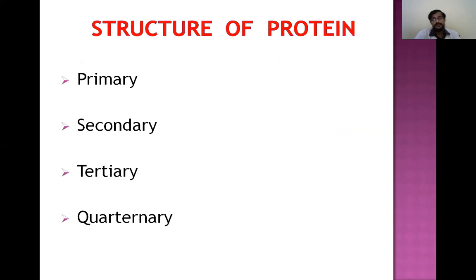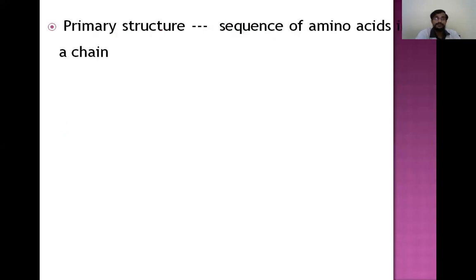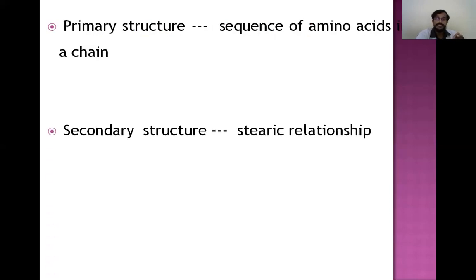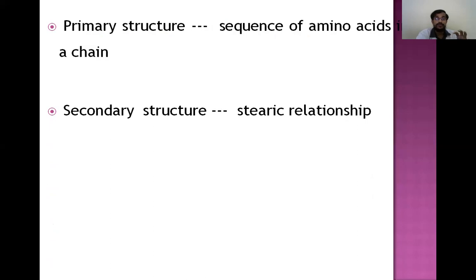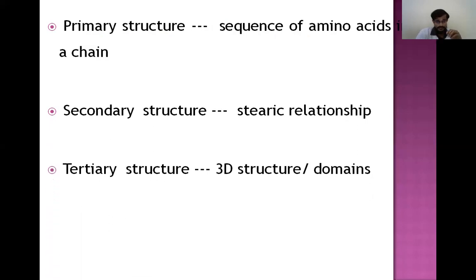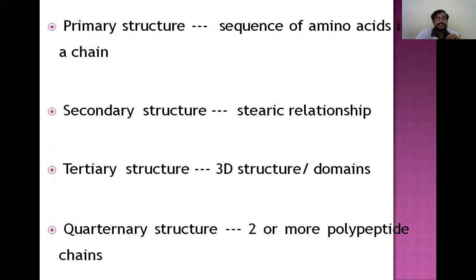So for understanding purposes, the structure of protein is divided into different levels: the primary, secondary, tertiary and quaternary. The primary structure denotes the sequence of amino acids in the chain. The secondary structure denotes steric relationship. The tertiary structure indicates the 3D structure or domains, and the quaternary structure indicates different subunits. That is, 2 or more polypeptide chains are present in the quaternary structure.